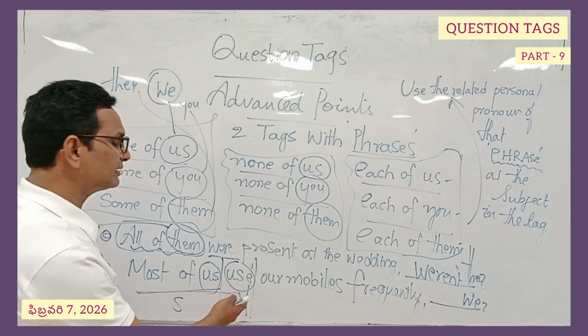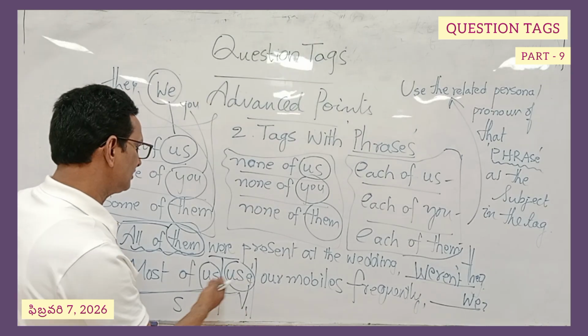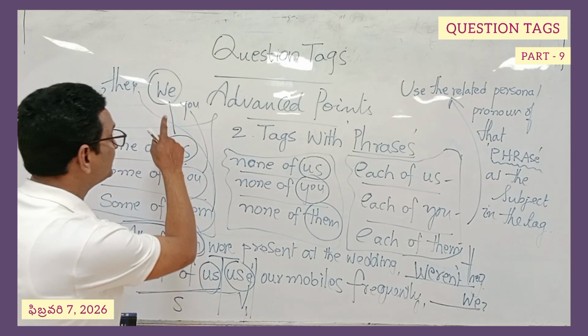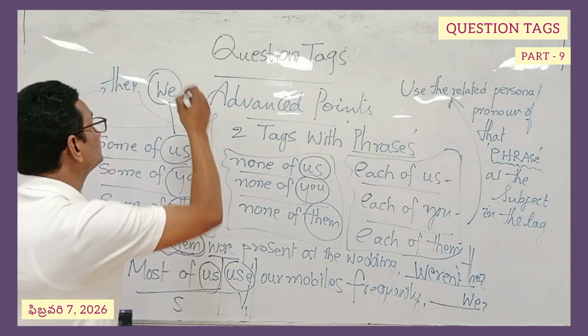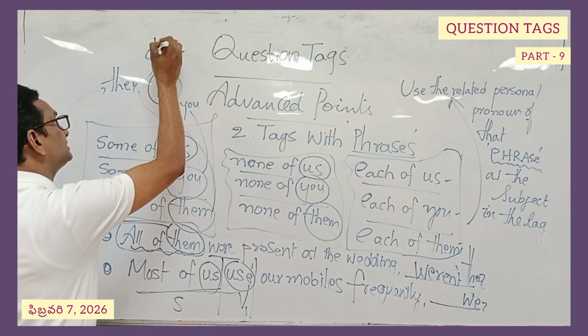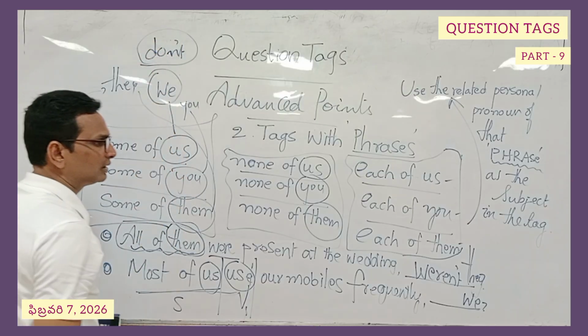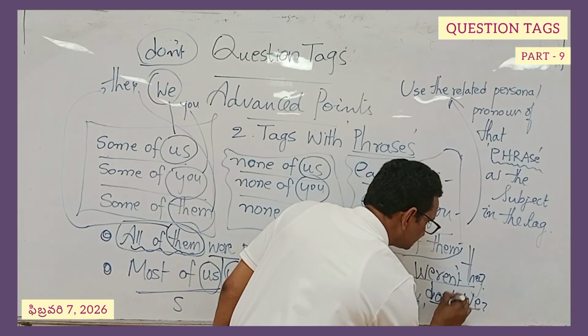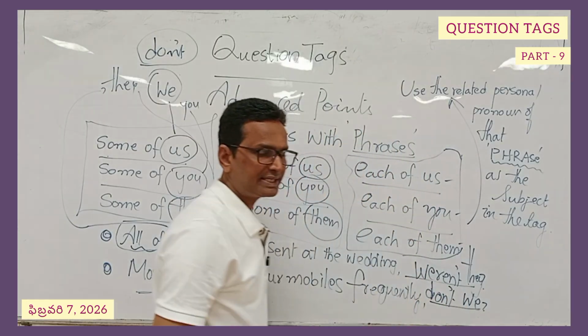So what is the way to write it? It is in present simple tense. We is the subject here, so we have to select do, and it should be connected with not. Then it will become don't. Obviously, the answer will be don't we. Don't we is the answer.